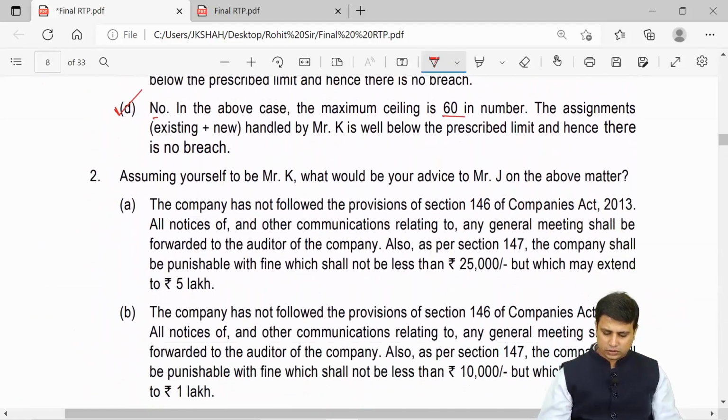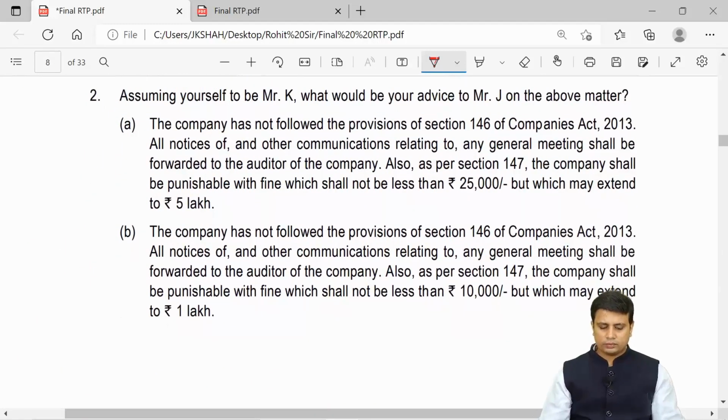So let us go through question number 2 from here. Assuming yourself to be Mr. K, what would be your advice to Mr. J on the above matter? On which matter? Where they have not sent an AGM notice.